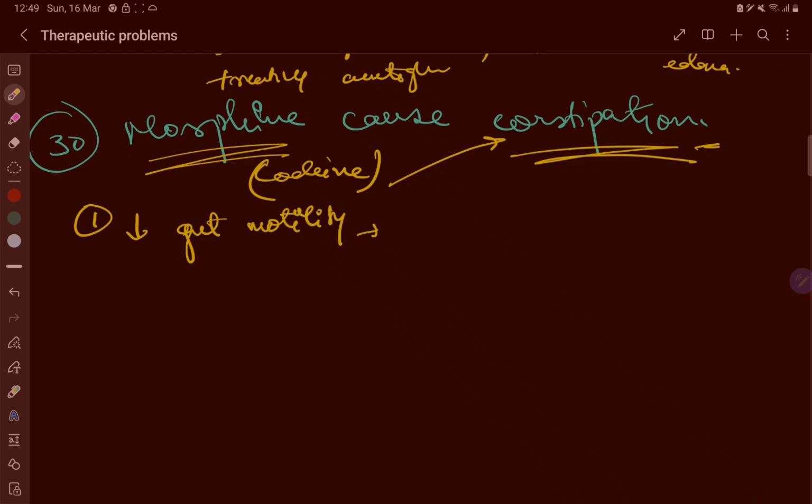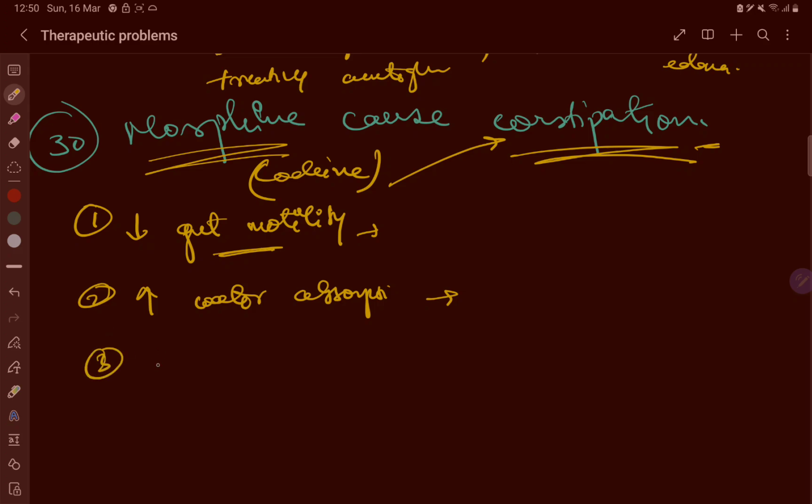Morphine slows down the movement of food through the digestive system, allowing more water to be absorbed and leading to harder, dried stools. So decrease gut motility, then increased water absorption. Morphine increases the absorption of water from the gut, reducing the amount of water in the stool and making it more difficult to pass.